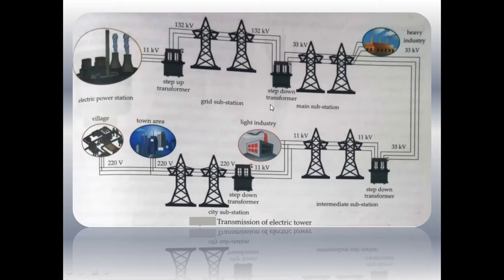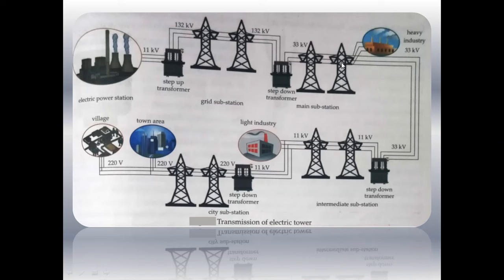Now here the step-down transformer is there, and since step-up is increasing the value of the voltage, step-down is decreasing the value of the voltage. So at this station, voltage is stepped down from 132 kilovolt to 33 kilovolt. Now this electric power is transmitted to heavy industries. Heavy industries need the high voltage, so this electric power is transmitted to heavy industries.